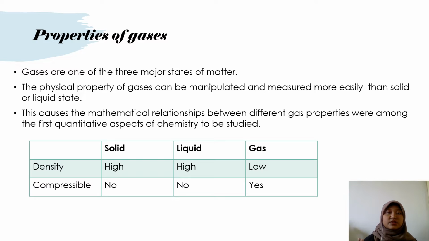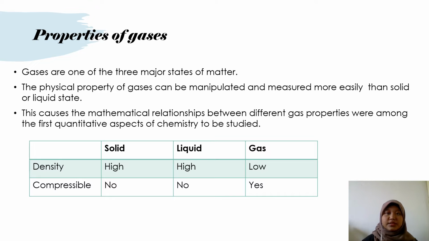Gases are one of the three major states of matter that we are all exposed to. The physical properties of gases can be manipulated and measured more easily than those of the solid or liquid state. This causes the mathematical relationships between different gas properties to be among the first quantitative aspects of chemistry to be studied.